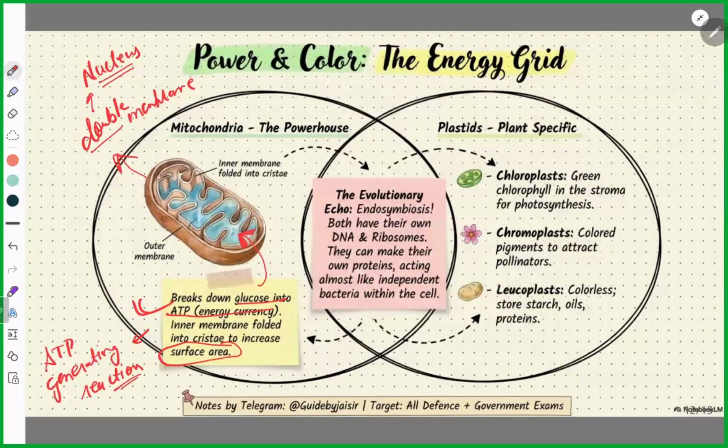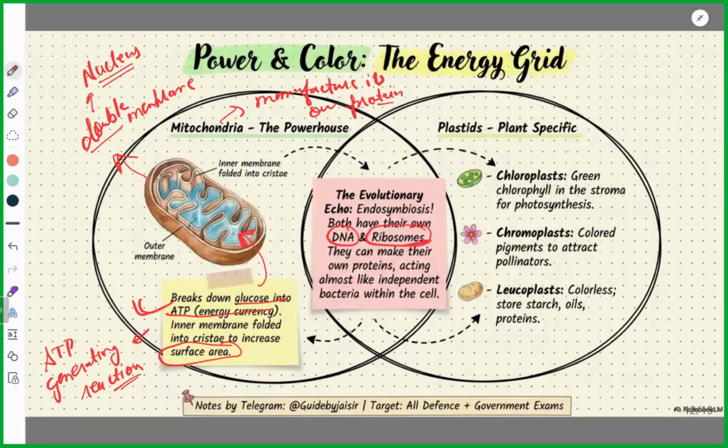Now, there is a word that is called endosymbiosis. Both plastids and mitochondria contain their own DNA and ribosomes. That means they are self-reliant. Mitochondria can manufacture their own proteins because they contain ribosomes. Simple.